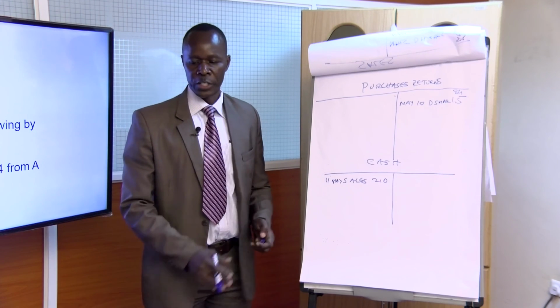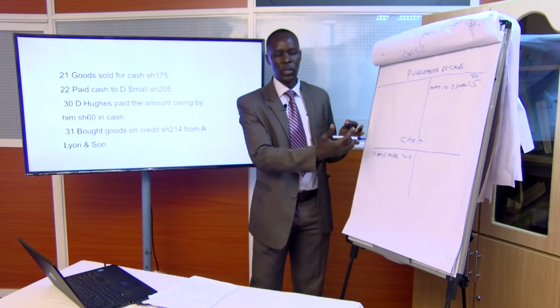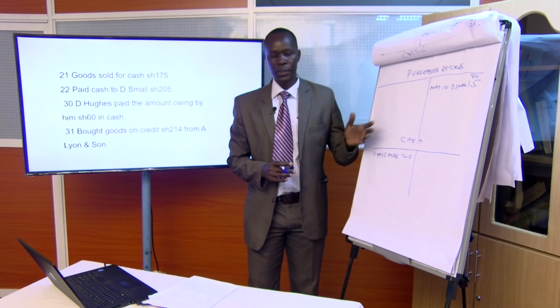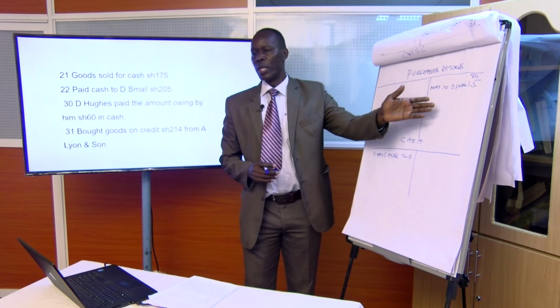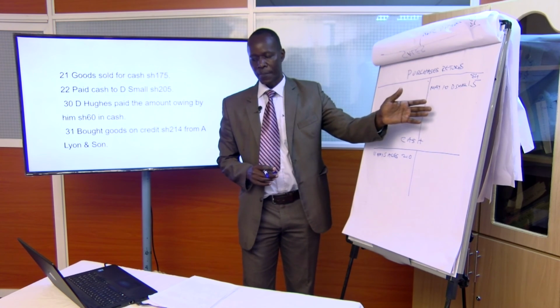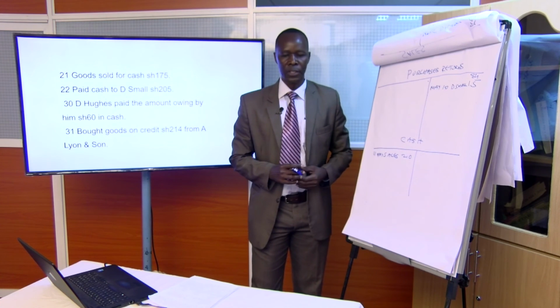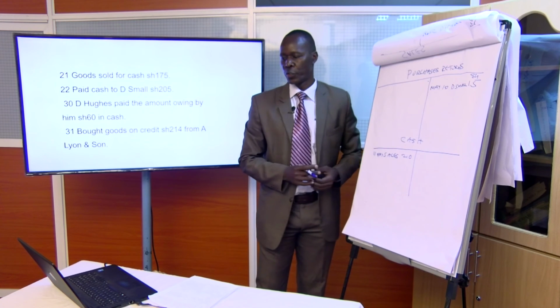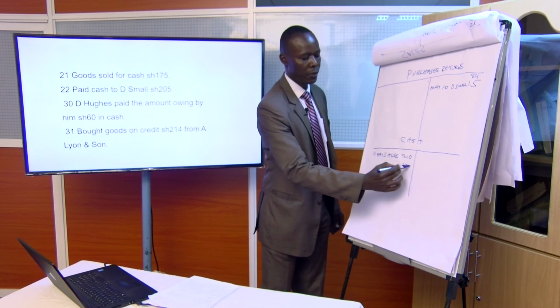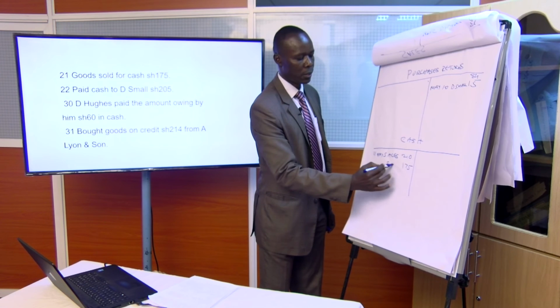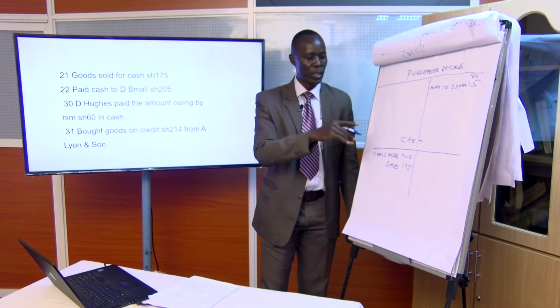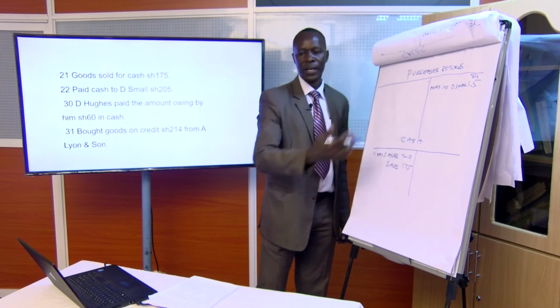Let's see our next transaction. Goods sold for cash again, 175. So you will record it in the same way. Sales, credit sales with 175 shillings and debit cash with 175 shillings. Just use the same account for cash. So we'll have 175 here, sales, and on the sales account we will have 175 credited.